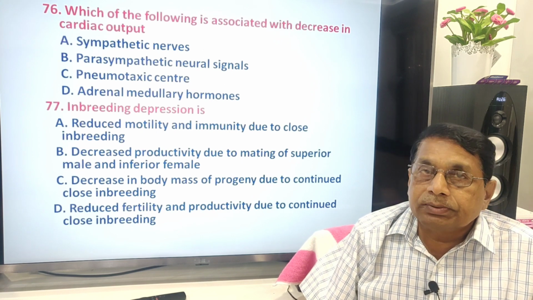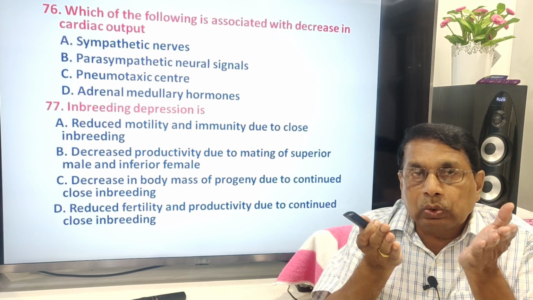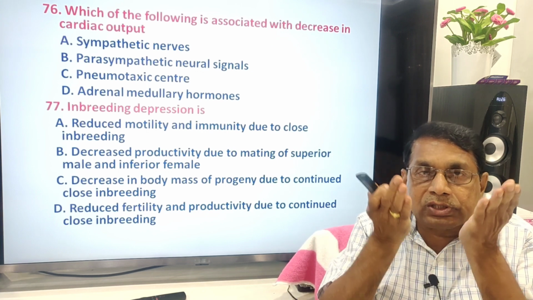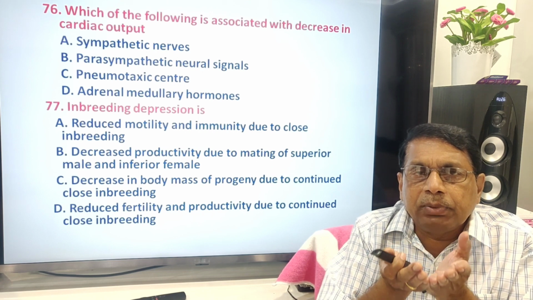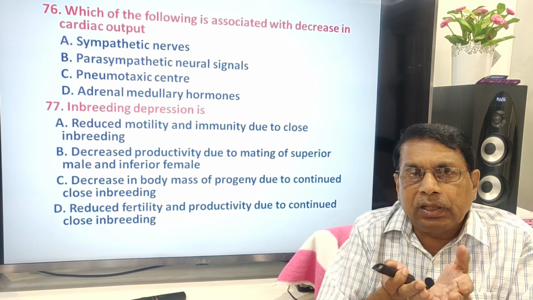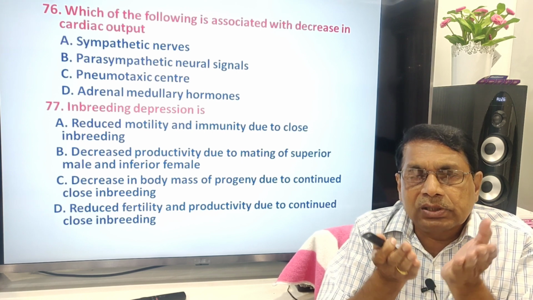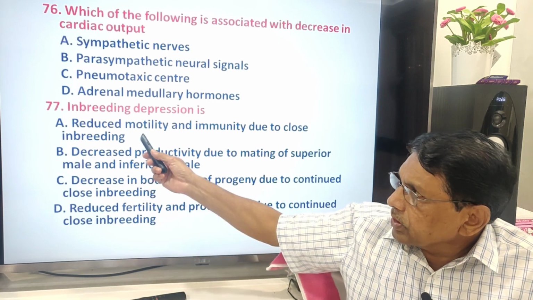Inbreeding depression. Suppose if there is a marriage in close relatives for several generations, there appears an inbreeding depression. The progeny will be mentally, physically, or otherwise weak. So here answers are given.